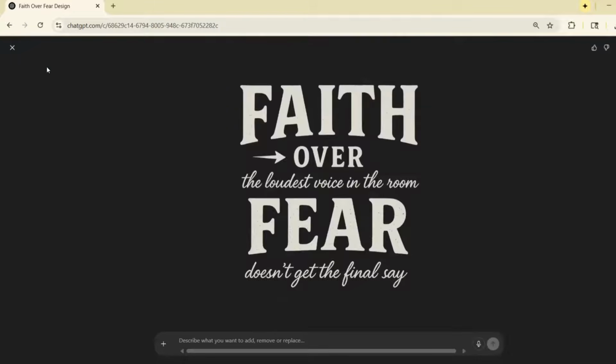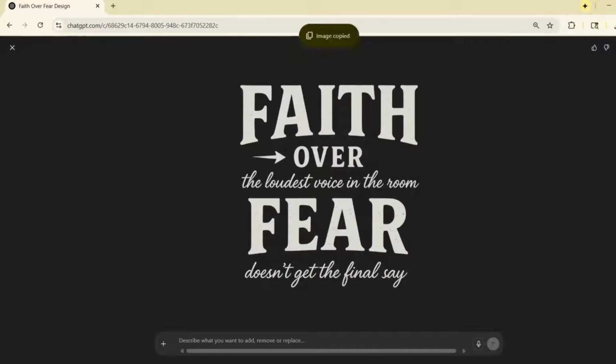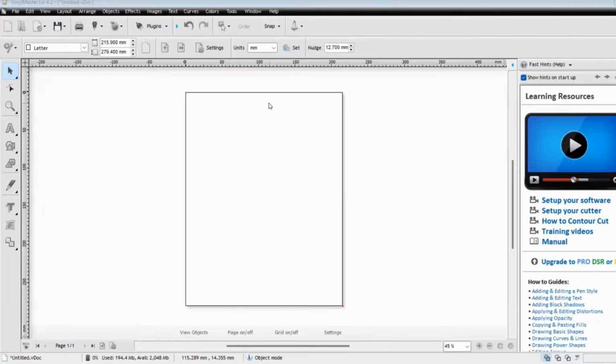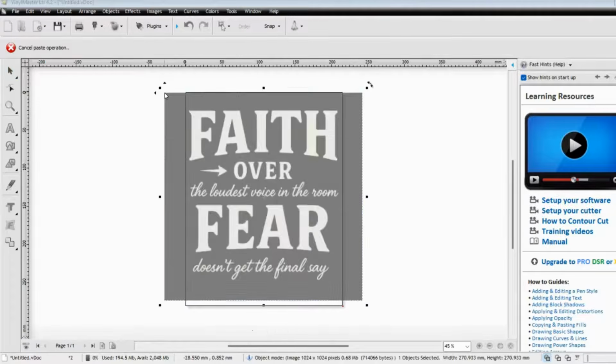Okay, so once your image is created in ChatGPT, of course, you want to click on it. You want to go ahead and copy that image and open up the Vinyl Master Pro, and hopefully my screen has also shared to the Vinyl Master Pro. And if not, let me do that right now. All right. So here we're in our Vinyl Master Pro. We're going to open this software program up. And then you're going to do a paste, right? Once you do a paste, you're going to drop it right there on that canvas.